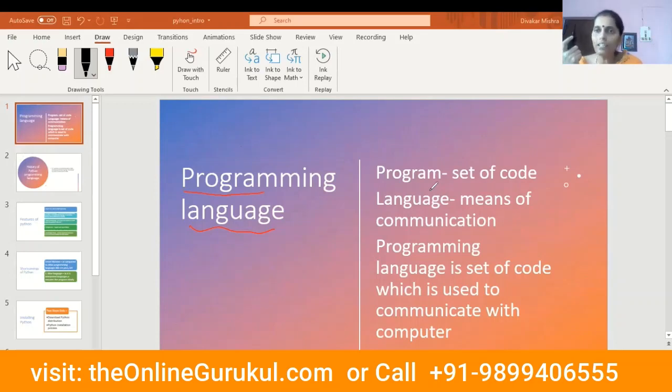So for that we need a programming language. What is a programming language? It is a set of instructions which is used to communicate with the computer. There are various programming languages like C, C++, Java, .NET. Nowadays we are using Python. So Python is one of the programming languages.